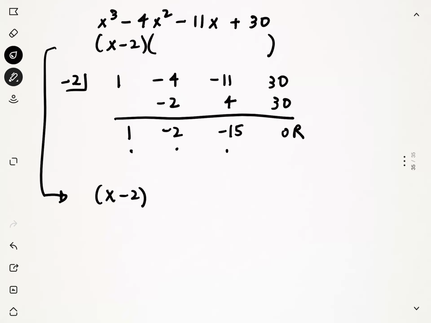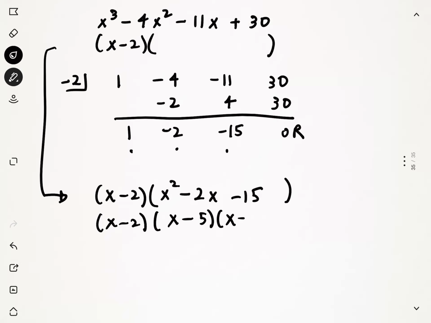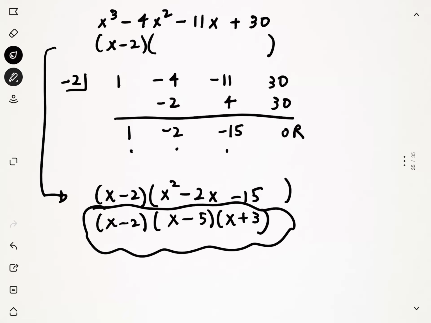So we're going to move on down here. We have our factor of x minus 2 that we previously found. We're left with a quadratic according to synthetic division. We get this right here. And then I can use simple trinomial factoring this time. I don't even have to use decomposition. I can use simple trinomial factoring to factor that down further. 2 numbers that add to give minus 2 and multiply to give minus 15 are minus 5 and positive 3. And now we have factored this completely. All right, so that's it.